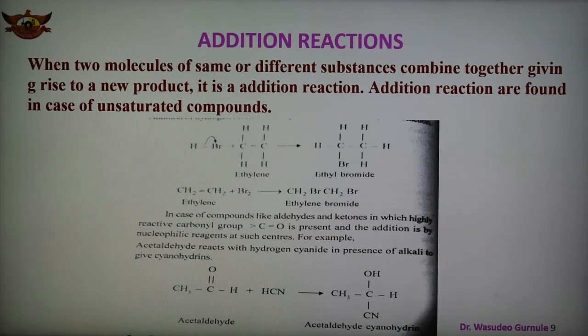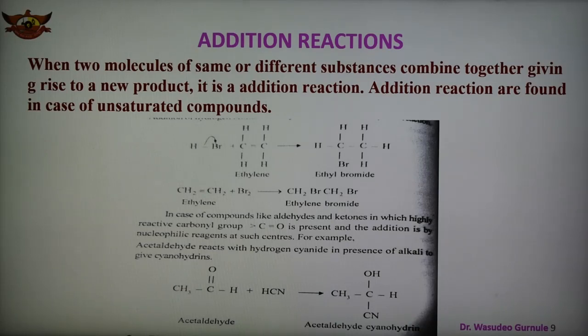Second is the addition reaction. Addition means addition of two products. Generally when two molecules of the same or different substances combine together, they give a product, and this is the addition reaction. Addition reactions are generally found in the case of unsaturated compounds. So what is the addition reaction?